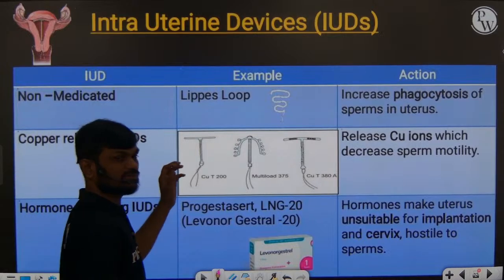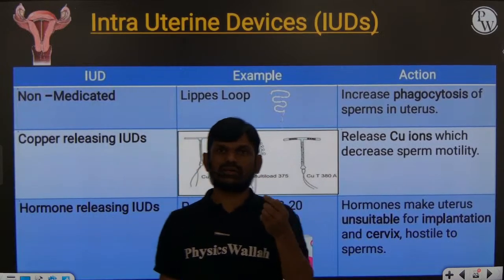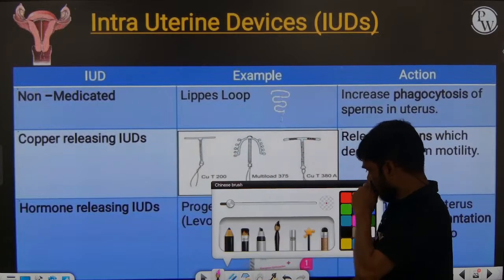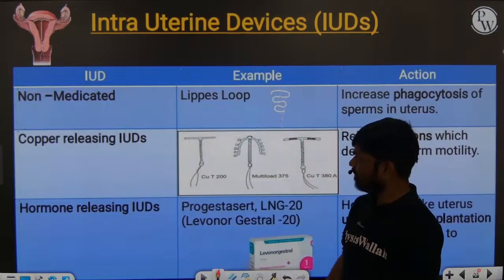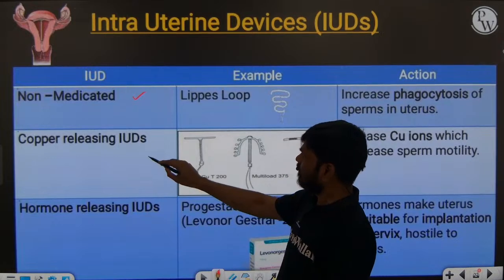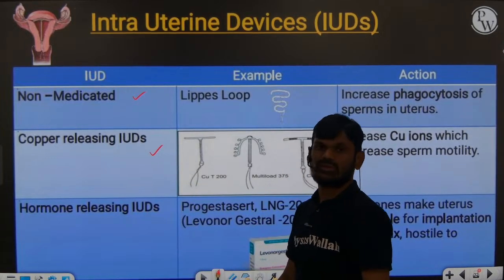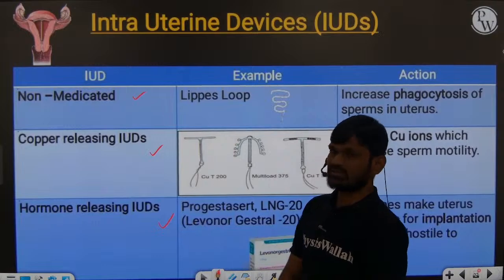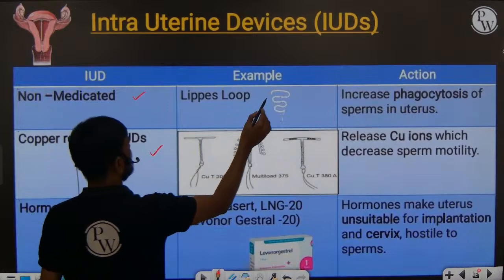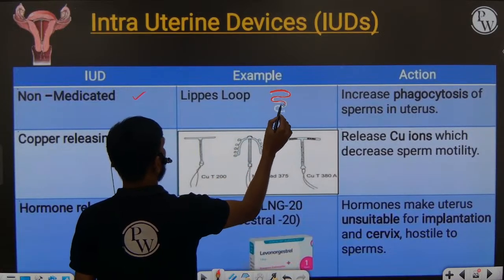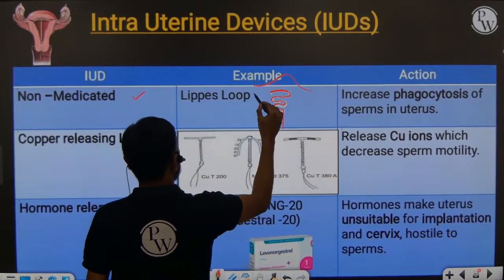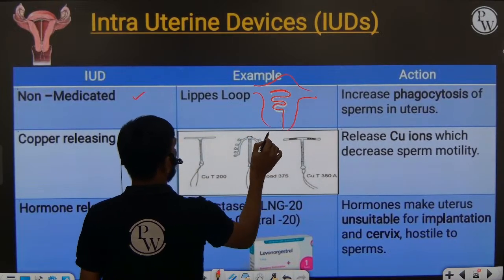Intrauterine devices are small devices that are inserted into the uterine cavity, only in females. These intrauterine devices are classified into non-medicated, copper-releasing, and hormone-releasing intrauterine devices. Lippes loop is an example of a non-medicated intrauterine device. You can see this is the Lippes loop, right? This Lippes loop is inserted into the female genital tract,